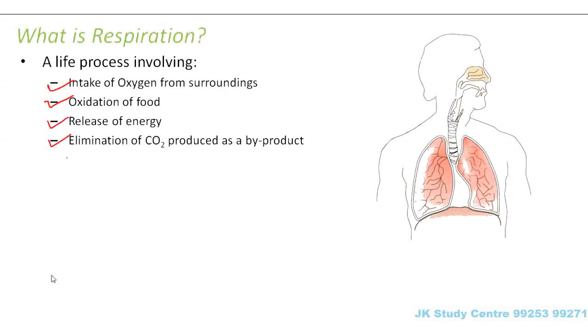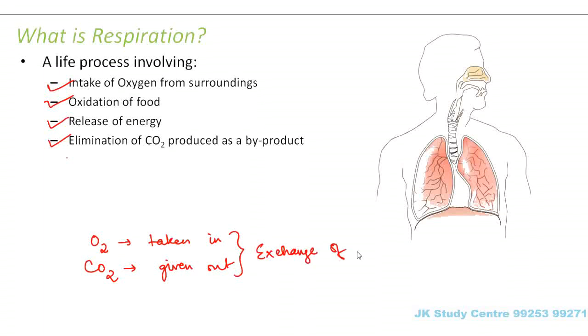right? So what do we conclude? We conclude that in this entire process, gaseous exchange takes place. How? Oxygen is taken in and carbon dioxide is given out. So that means exchange of gases is taking place.